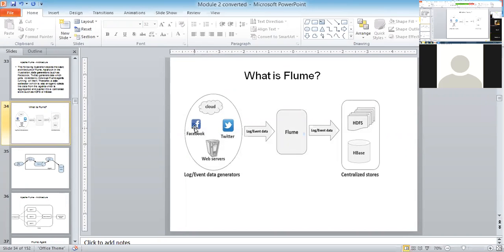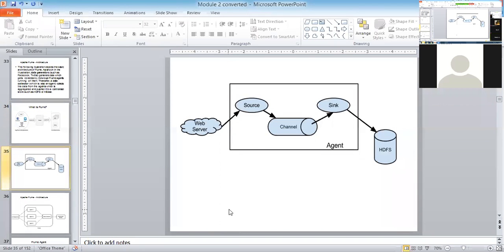For example, the data is coming from Facebook, the data is coming from Twitter, the data is coming from web servers, the data is coming from the cloud. How do I handle this directly, how can I store everything onto HBase, Hadoop, or centralized storage? That's a very, very big question. So Flume is going to take an important role, acting like a mediator, which is going to hold the data for the time being, and then transfer the data whenever it is free. So this is how things go with respect to the data. Flume is a very, very important thing. Flume is going to act like a mediator, right? Are you understanding? So this is one more thing.